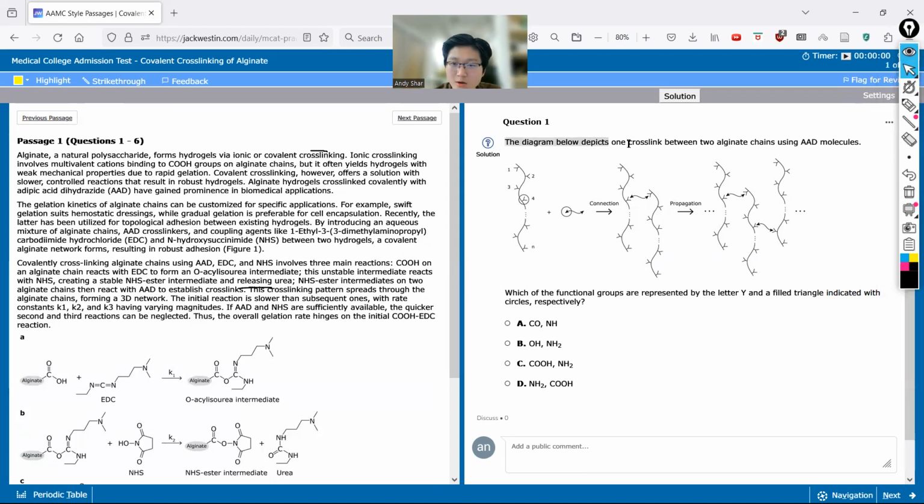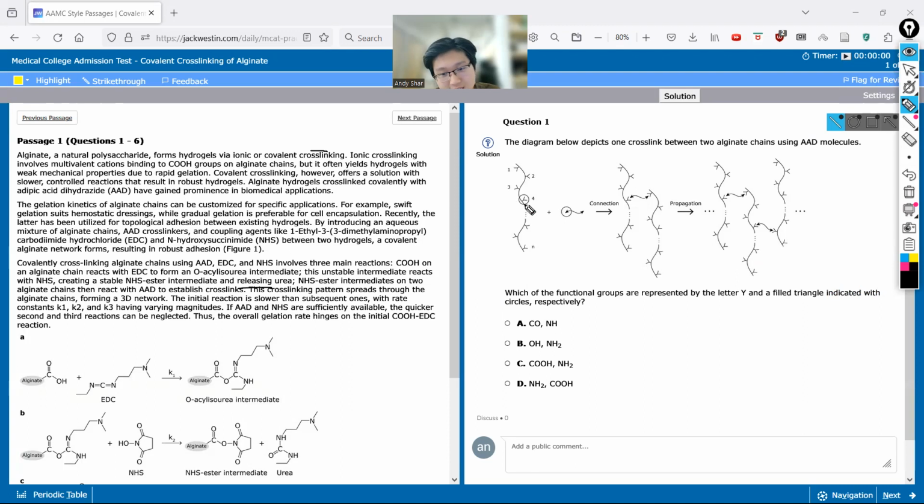Okay, so the diagram below depicts one crosslink between two alginate chains using AAD molecules. Which of the functional groups are represented by the letter Y and the filled triangle indicated with circles, respectively? When I first read this question, I was really confused about what this letter Y is.